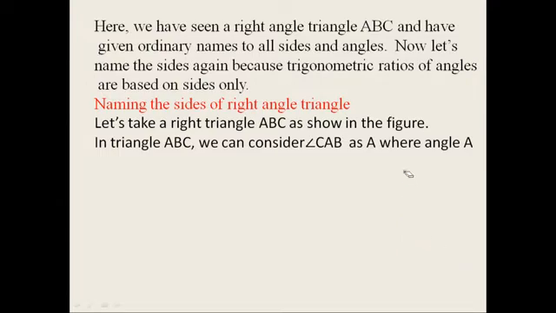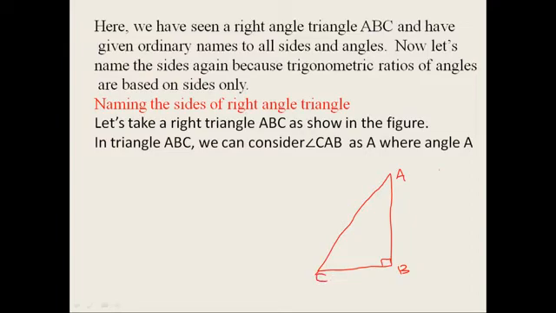It is not clear, I will take it once again. So here we are forming a right angle triangle. Okay, let it be ABC, right angle at B.